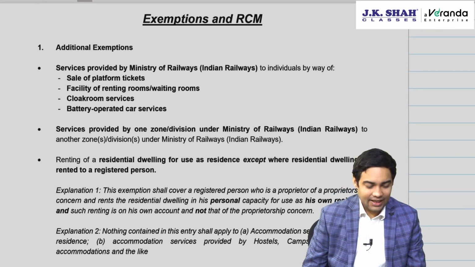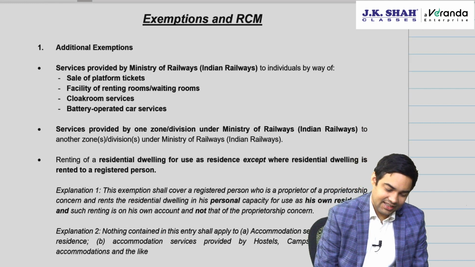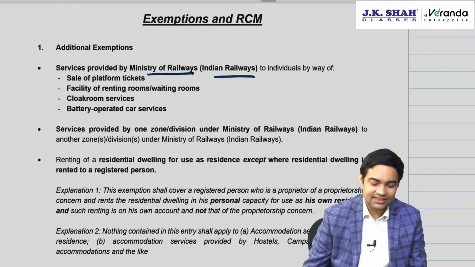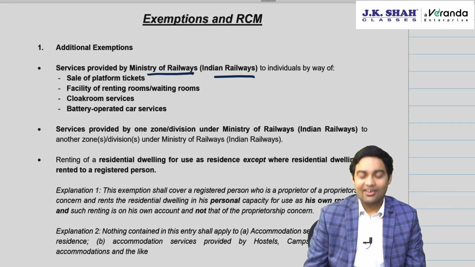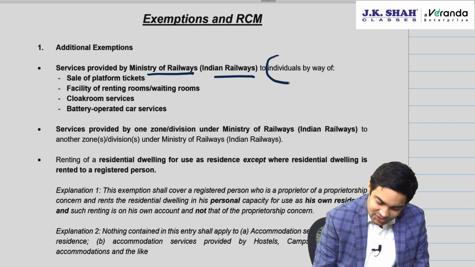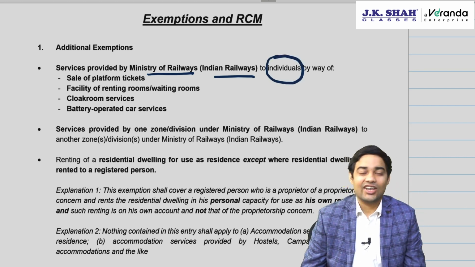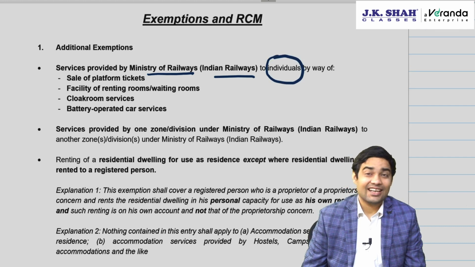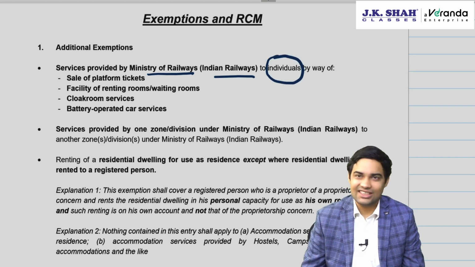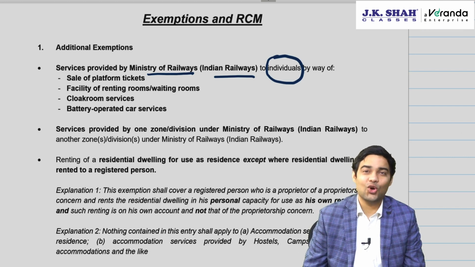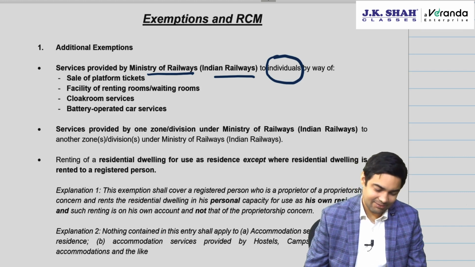Okay, the first one is relating to the Ministry of Railways, Indian Railways, when they provide service to individuals like platform tickets, electric battery operated cars for movement within the railway station, or cloakroom renting. All these, waiting room renting, will be exempt.